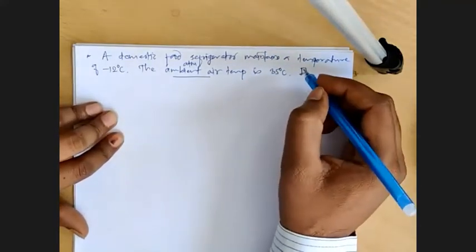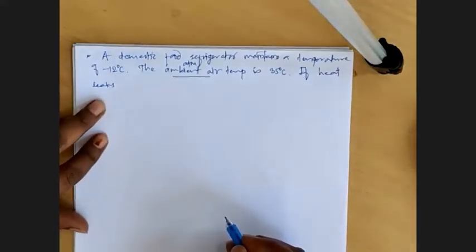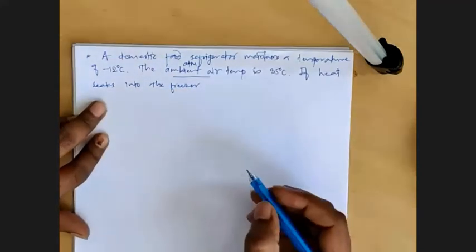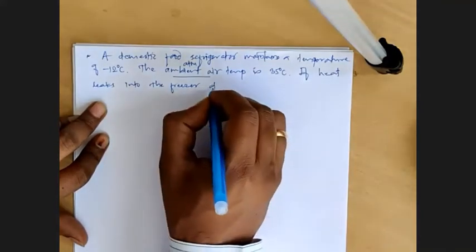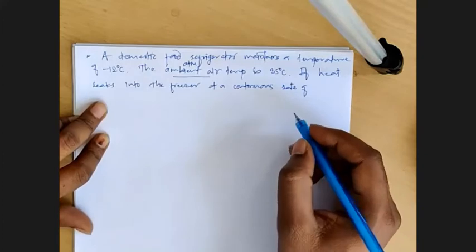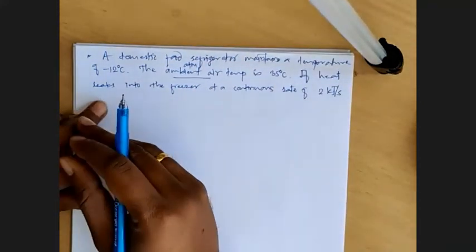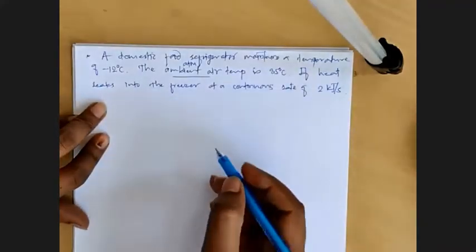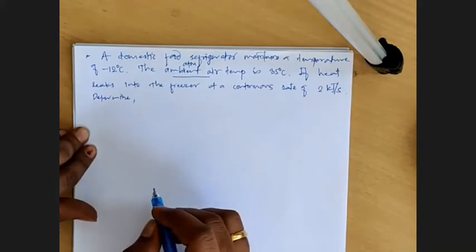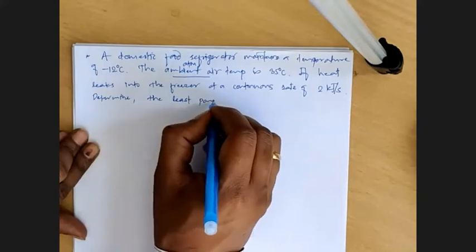If heat leaks into the freezer at a continuous rate of 2 kilojoules per second, full stop, determine the least power required.